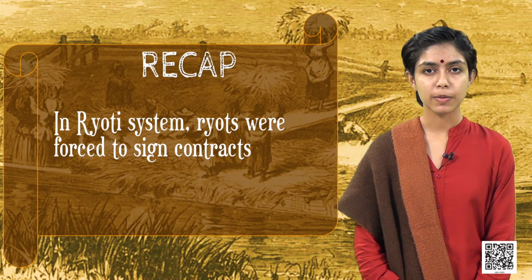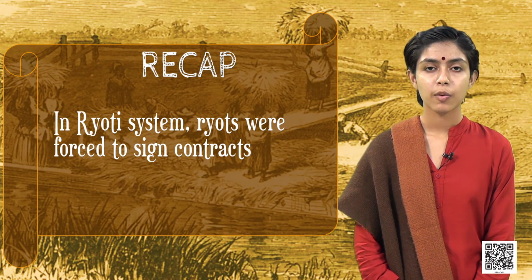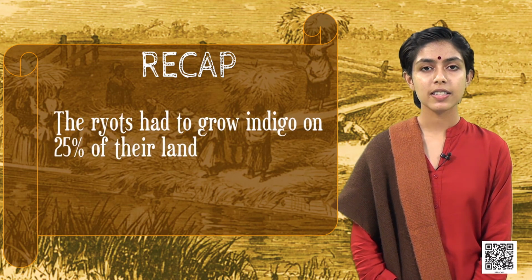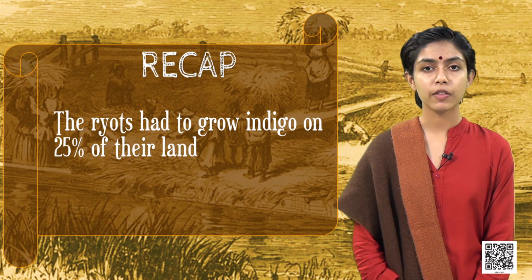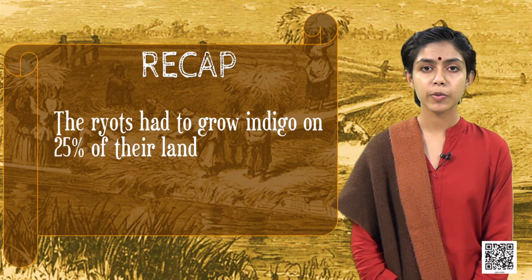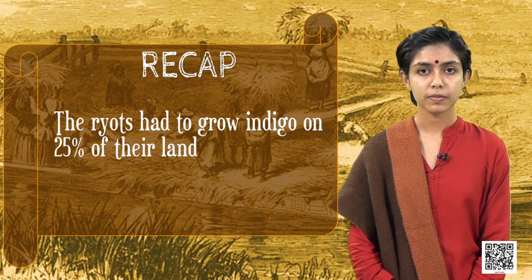The Rayati system was where the ryots were forced to sign contracts, after which they were given loans with low rates of interest. The ryots were then provided with seed and drill by the planters. The ryots had to produce indigo on 25% of land under their holdings. However, there were problems with the Rayati system as well.